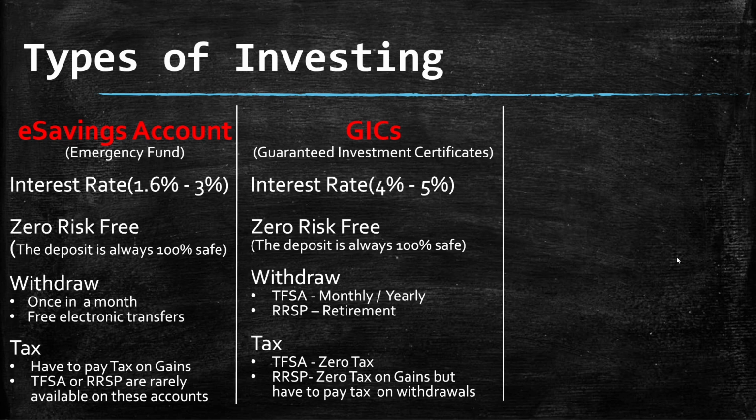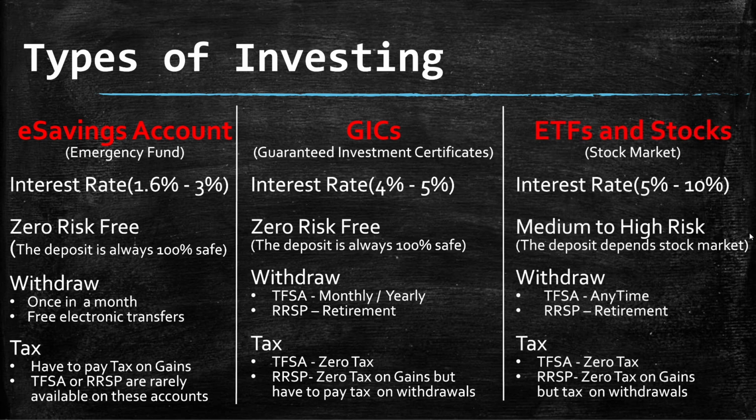Now let's talk about the third one, the guru of investing, the main investing. ETFs and stocks, basically the stock market. Now, historically, if you follow a good person, or good people who do investing, you can earn from 5% to 10%. Even some people make 15%, but let's say 10% is the right figure. You can make that much interest on your investment if you invest in the stock market. This is the guru of everything.